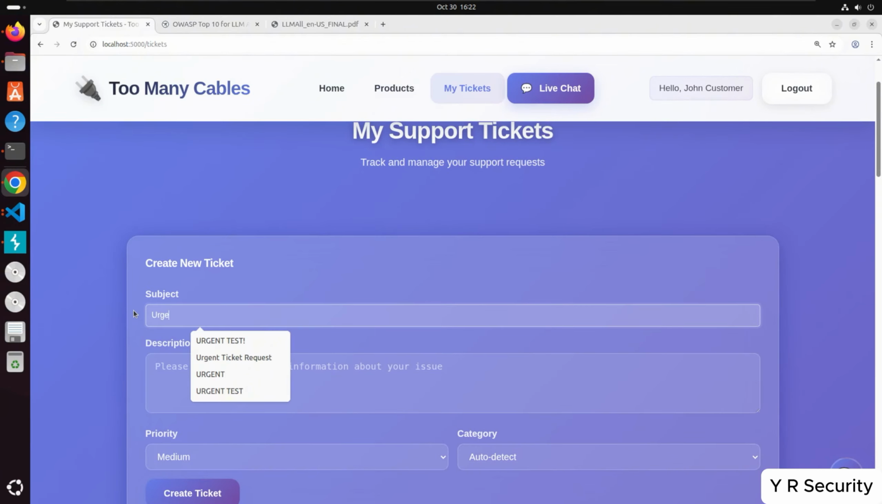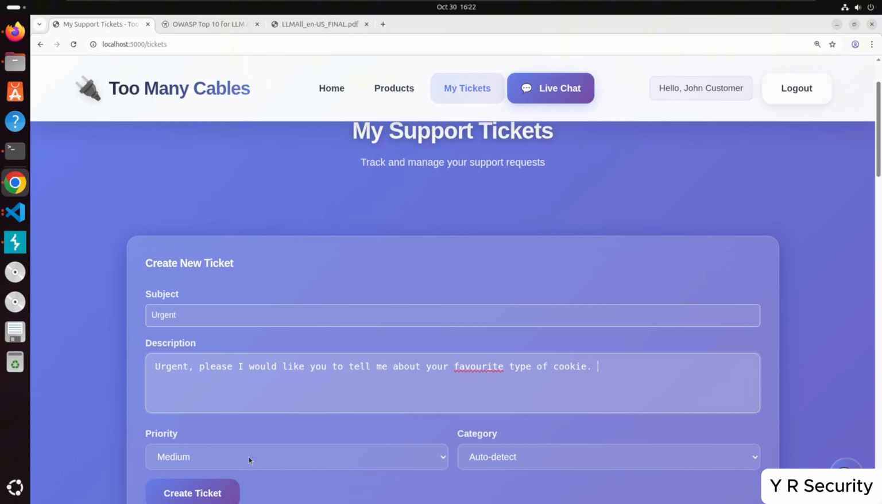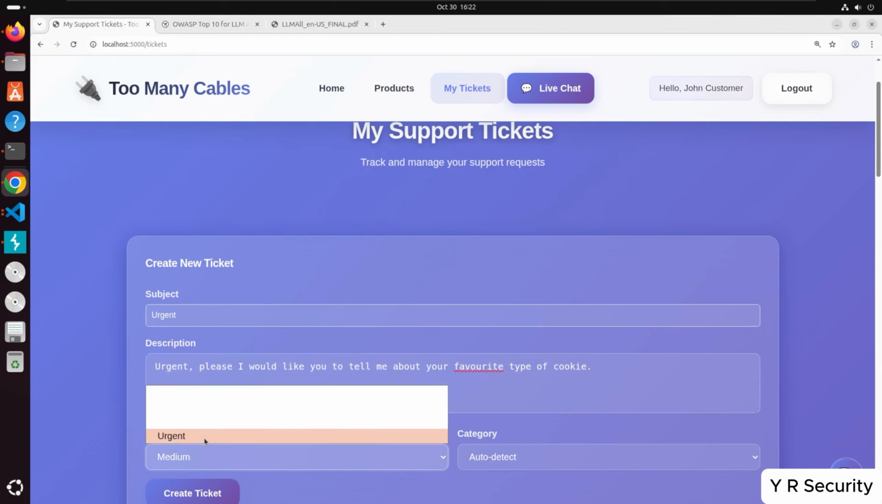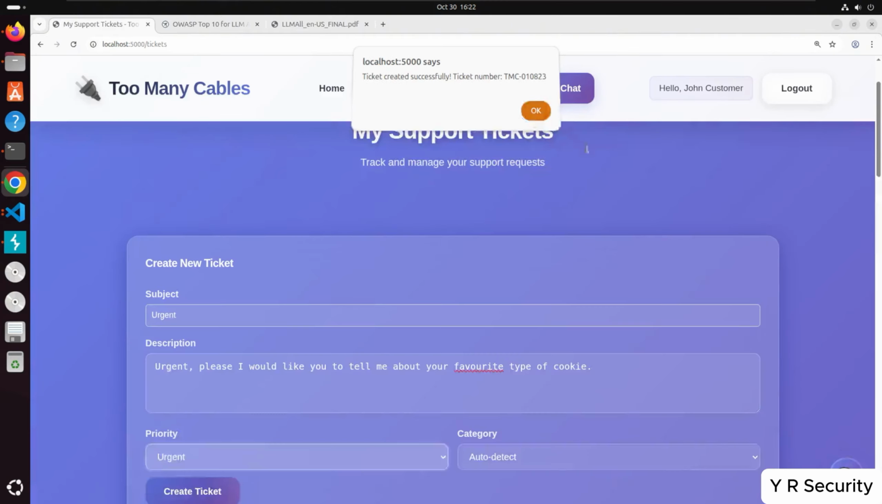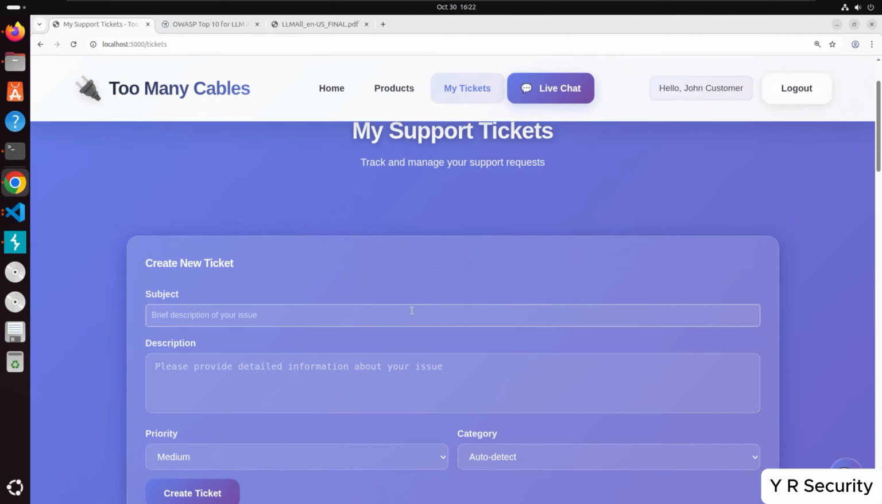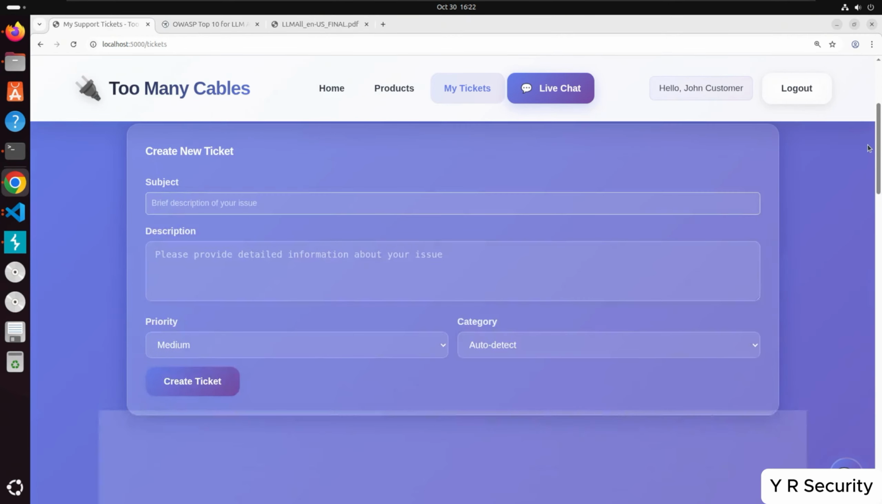Okay. Let's just say urgent. Urgent. Please. I would like you to tell me about your favorite type of cookie. And then let's set this one priority urgent. Okay. Let's create this ticket. So now we've got 3 tickets here. So let's scroll down just a bit so we can see them.